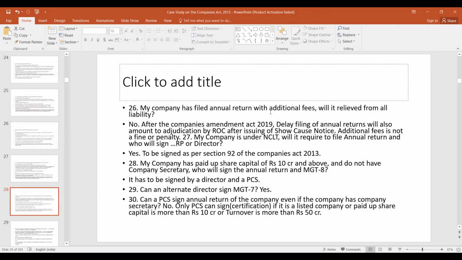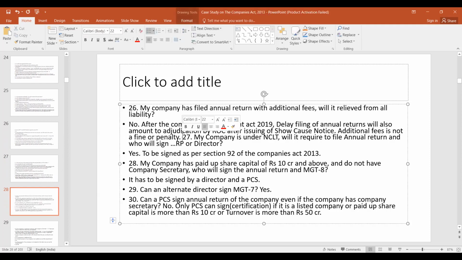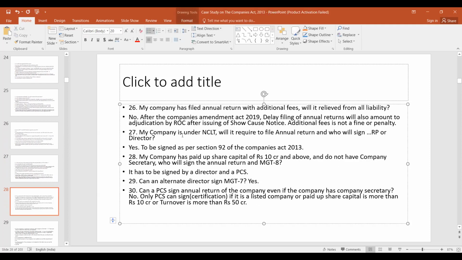My company has filed annual return with additional fees. Will it be relieved from all the liability? No. After the Companies Amendment Act 2019, delay in filing of annual return will also amount to adjudication by ROC after issue of show cause notice. Additional fees is not a fine or penalty. So besides paying this additional fees, you will be issued a show cause notice also.